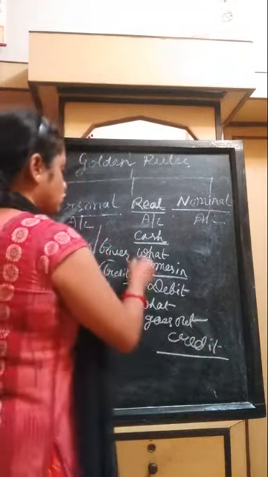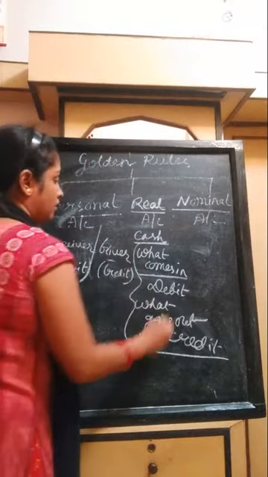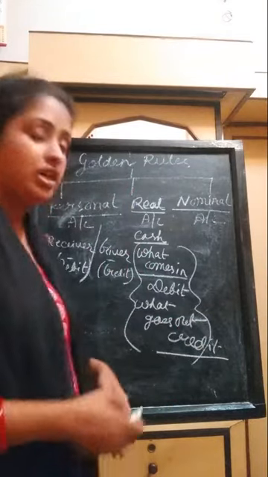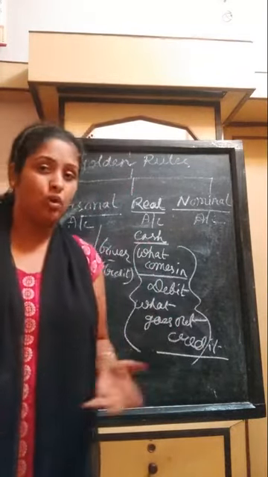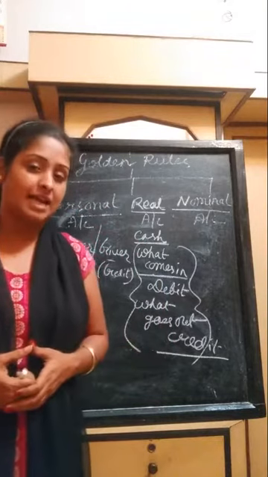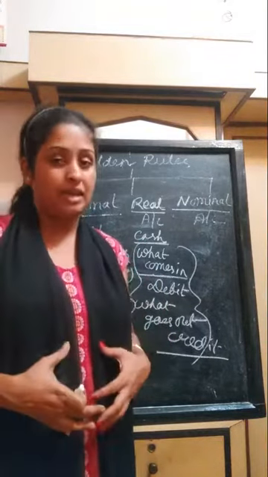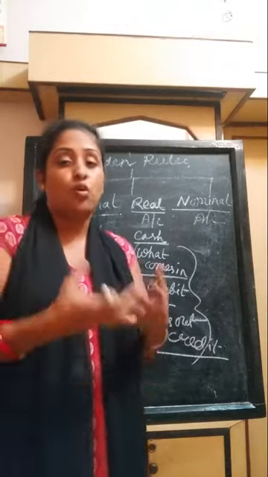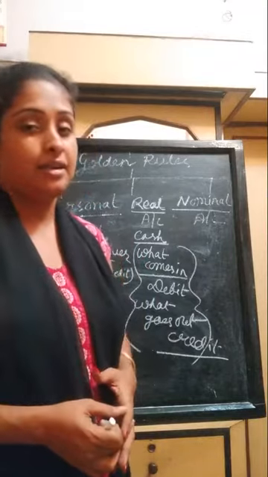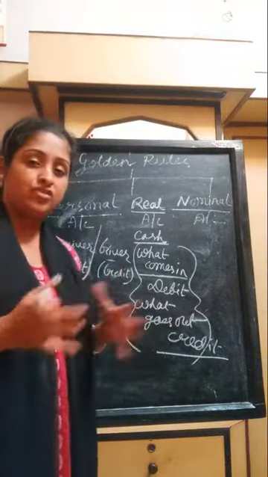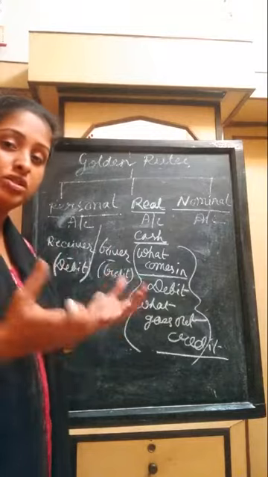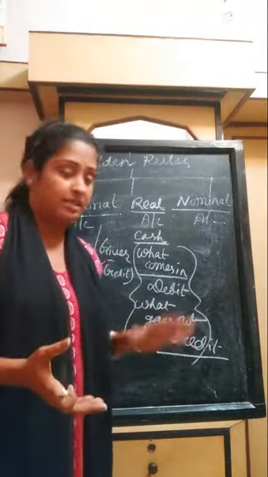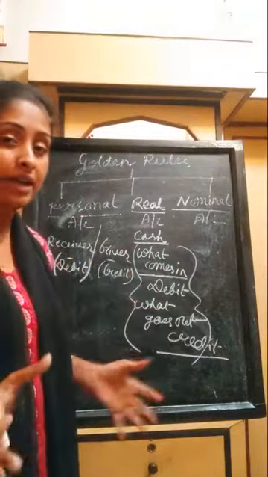Cash or furniture, these are assets, which I explained in my previous classes. When assets come in they are debit, and when they go out they are credit. This is the concept of real account.